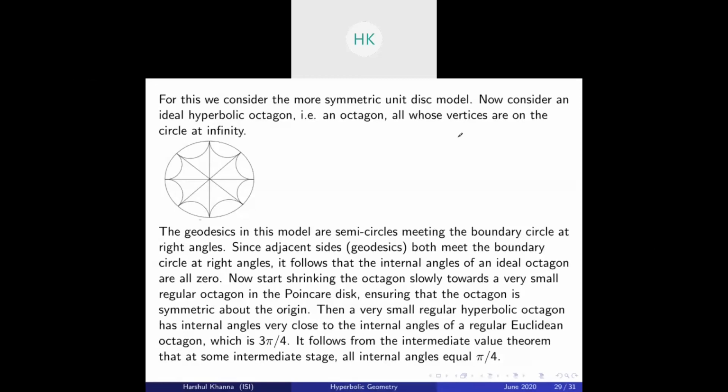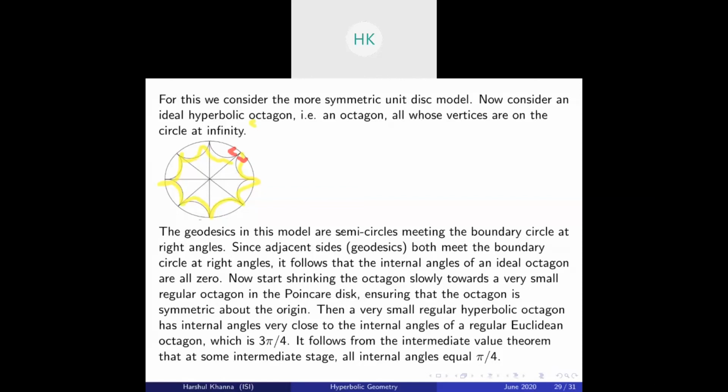Now consider an ideal hyperbolic octagon, that is an octagon all whose vertices are on the circle at infinity. So you can see this is your octagon. Now since all these geodesics meet the circle orthogonally, you have this 90 degrees and you have this 90 degrees. So essentially all the internal angles of the ideal octagon are 0.